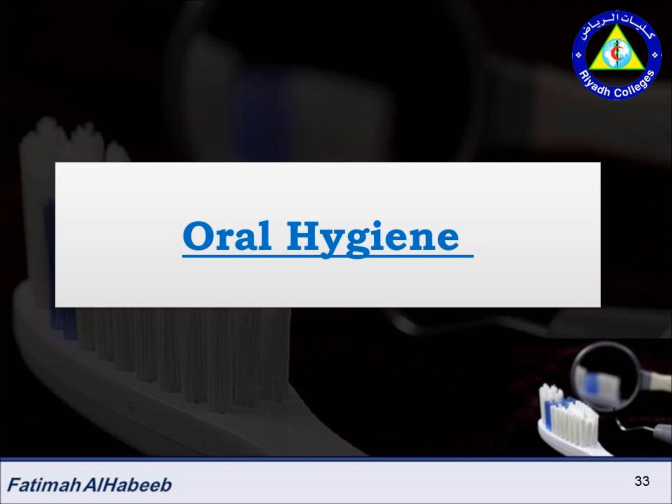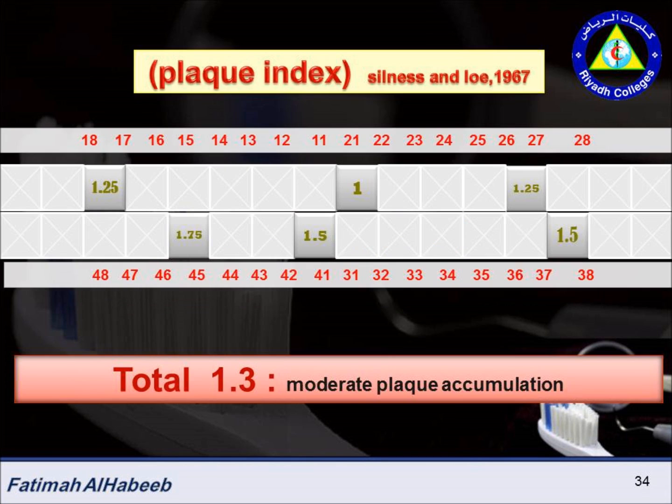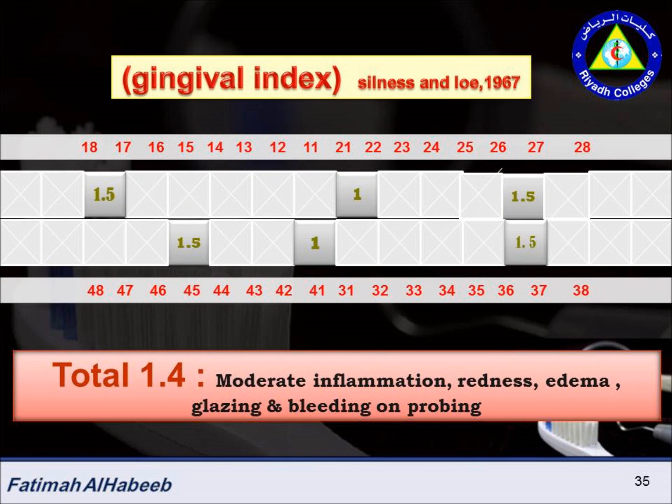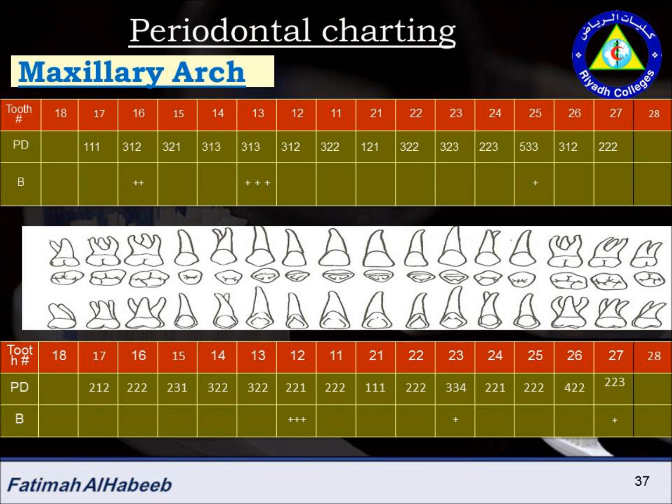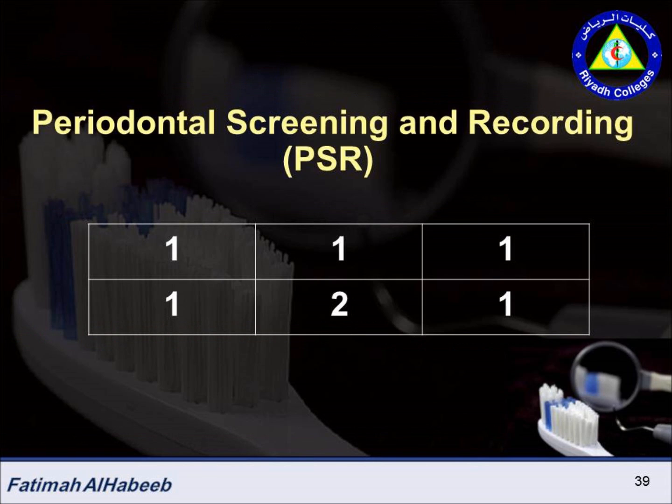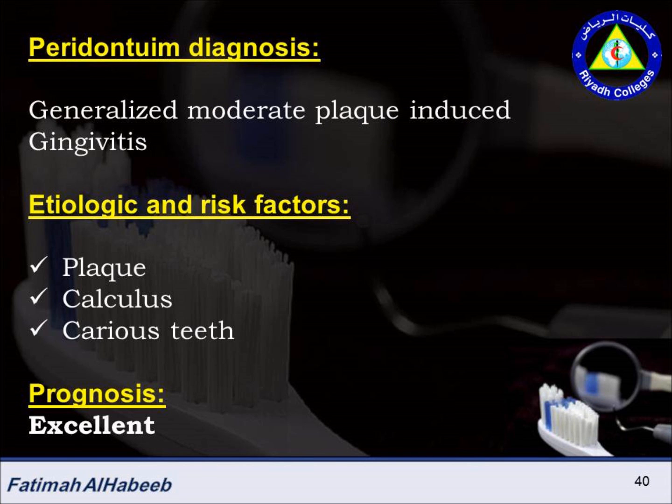Oral hygiene for the patient. Plaque index according to Silness and Löe is 1.3, which is moderate plaque accumulation. Gingival index about 1.4, which is moderate gingival inflammation. Calculus score: localized slight calculus in the lower anterior lingually. Periodontal charting: BPE or sextant score is about 1 except the lower anterior. Periodontium diagnosis: generalized moderate plaque-induced gingivitis. Etiologic and risk factors: plaque, calculus, carious teeth.